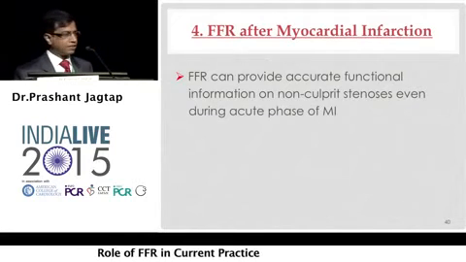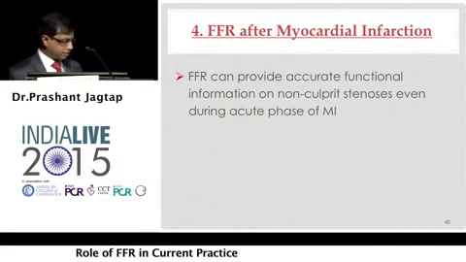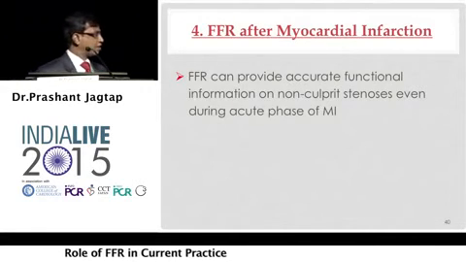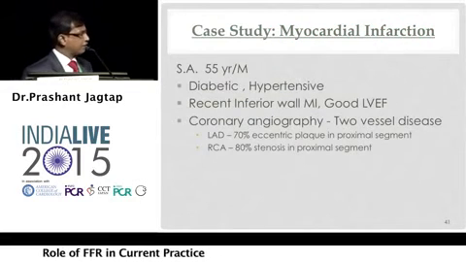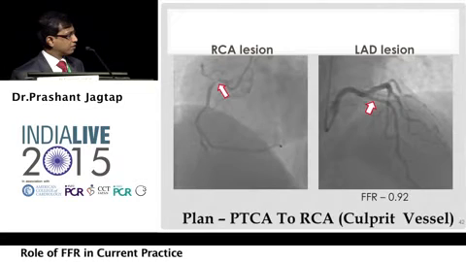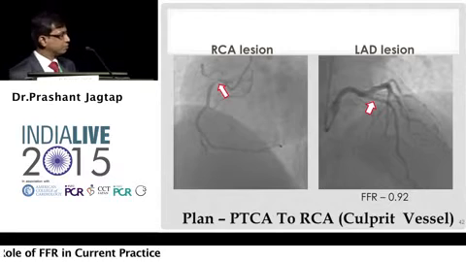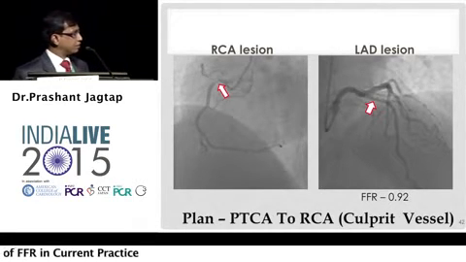So single vessel disease, multi-vessel disease, left main disease, now coming to myocardial infarction. This is another case of inferior wall MI, and the RCA was obviously the culprit vessel, but there was an eccentric plaque, 70% in the LAD, and FFR was 0.92. Patient is doing very well medically after doing angioplasty of the RCA.